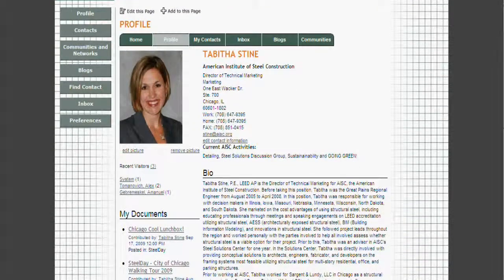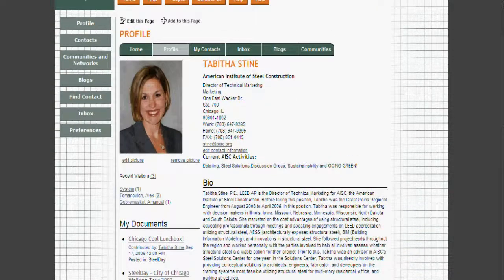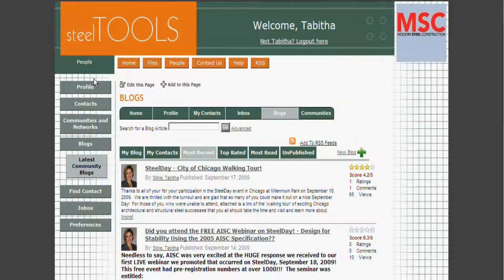At any time, I can also click on blogs and interact in a blog environment with people that may be my contacts or may not be my contacts. For example, it always comes up with the most recent blogs that have been posted to the site.